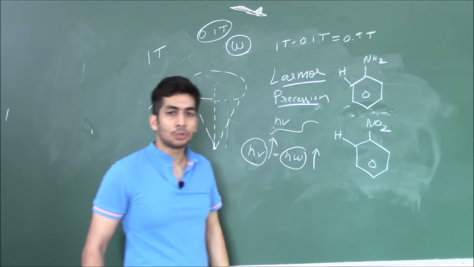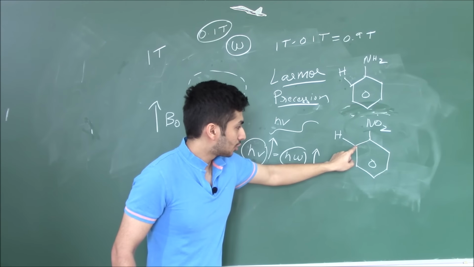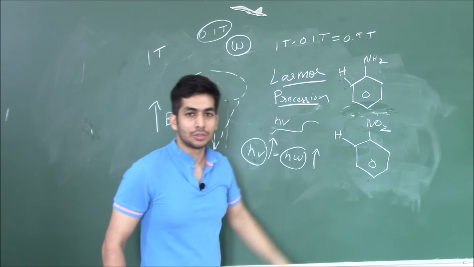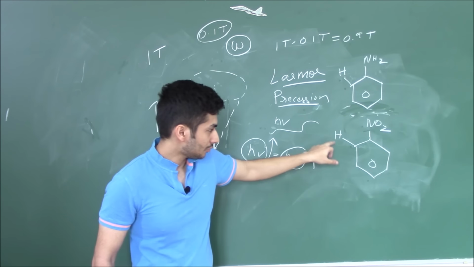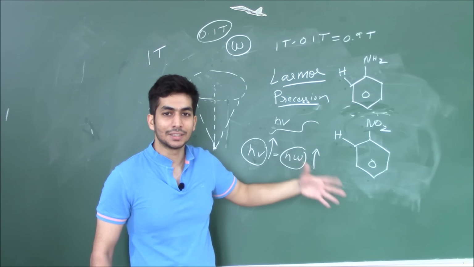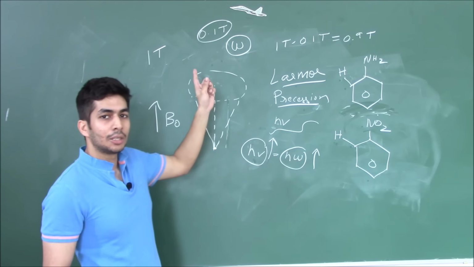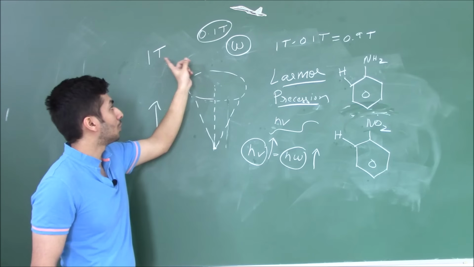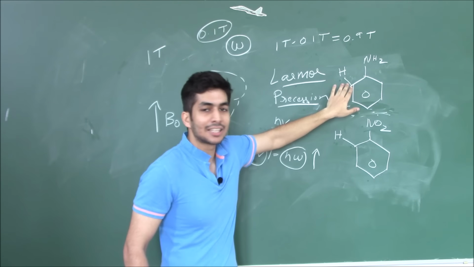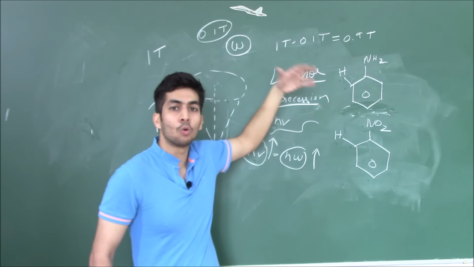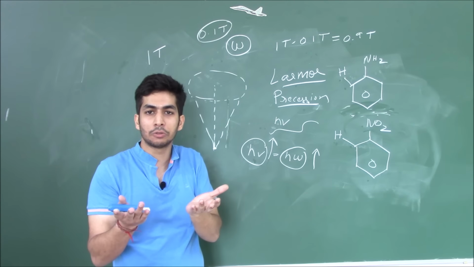In case of nitro, this NO2 will withdraw electrons from the ortho and para position. So the electron density close to this hydrogen decreases. And because the electron density decreases, the shielding that was earlier provided by the electron, the 0.1 Tesla I was talking about, will decrease. Aniline is having a higher electron density, so it is having more shielding. More number of electrons means more magnetic field associated with those electrons.